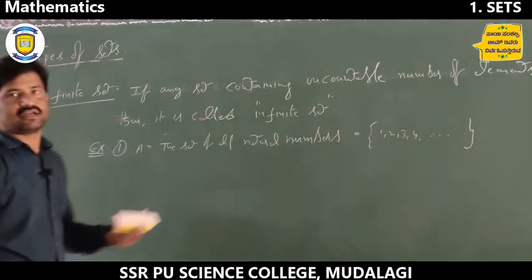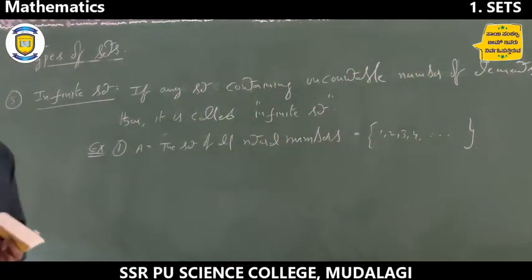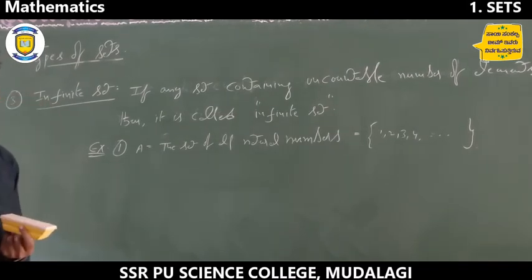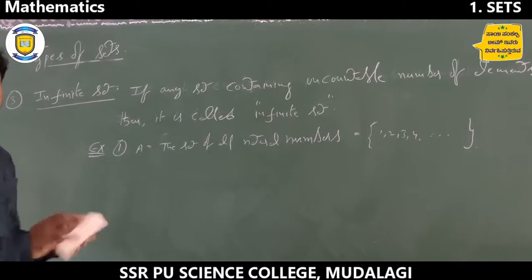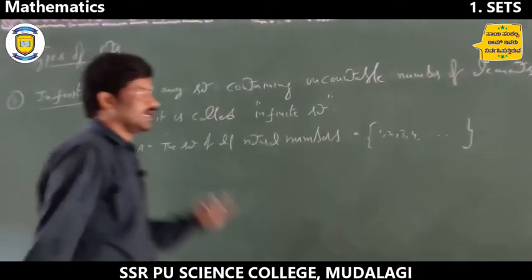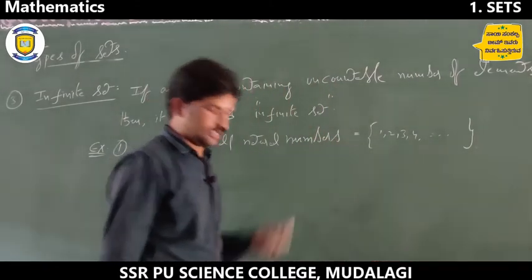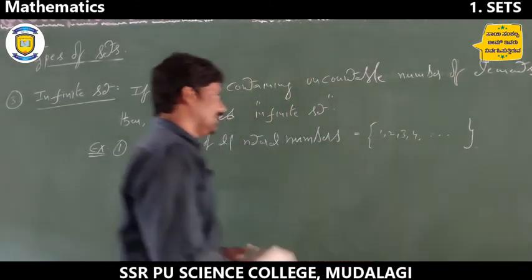So there is no definite number of elements, it goes on infinitely. Is it possible to count? No. Not possible, so it is infinite. So there are no definite elements, right?